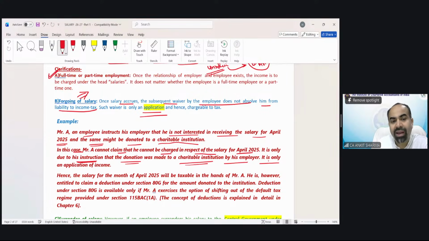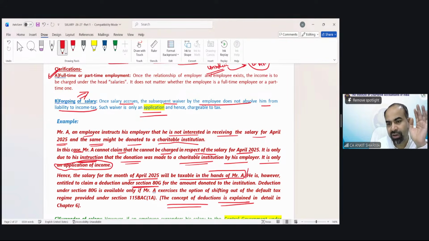It is only an application of income, and an application of income means you have to pay tax on it. Hence, the salary for the month of April 2025 will be taxable in the hands of Mr. A. But because in this example it has been written that he has donated that income, in case of donation there could be a deduction under section 80G that we are going to discuss in the deduction chapter.